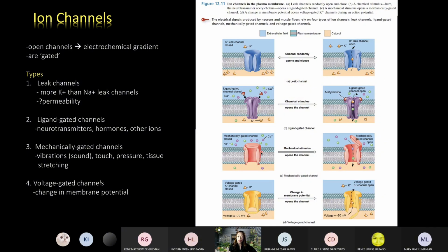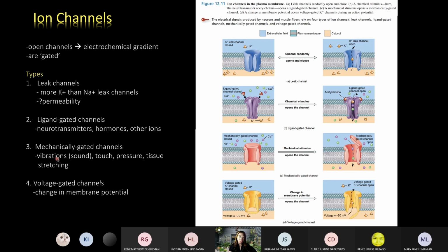Another is the mechanically gated channel, mechanically gated ion channel. So the closure and the opening is now regulated by a mechanical stimulus. Examples are vibrations, sound, or touch, then pressure, then tissue stretching.